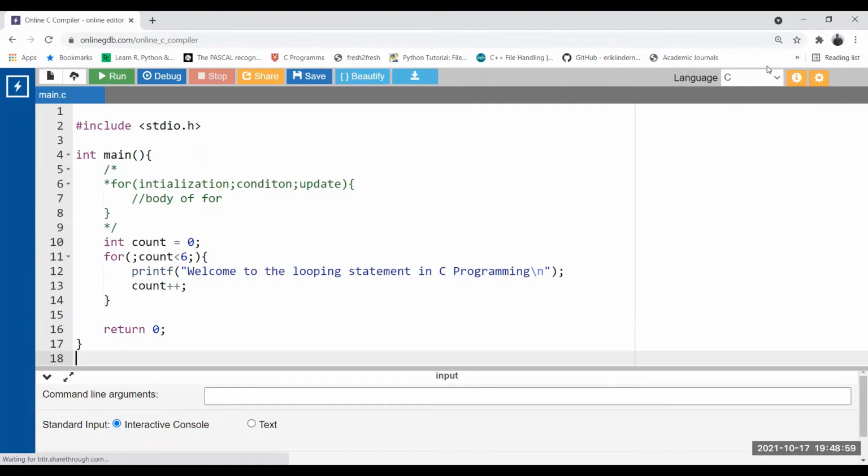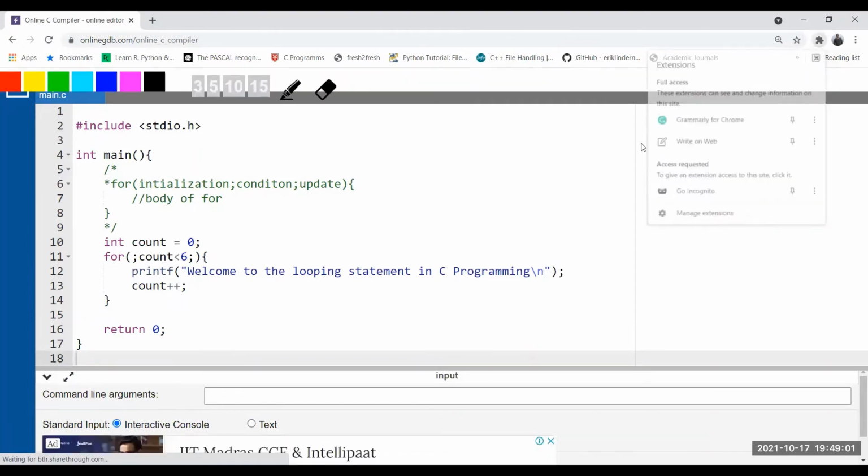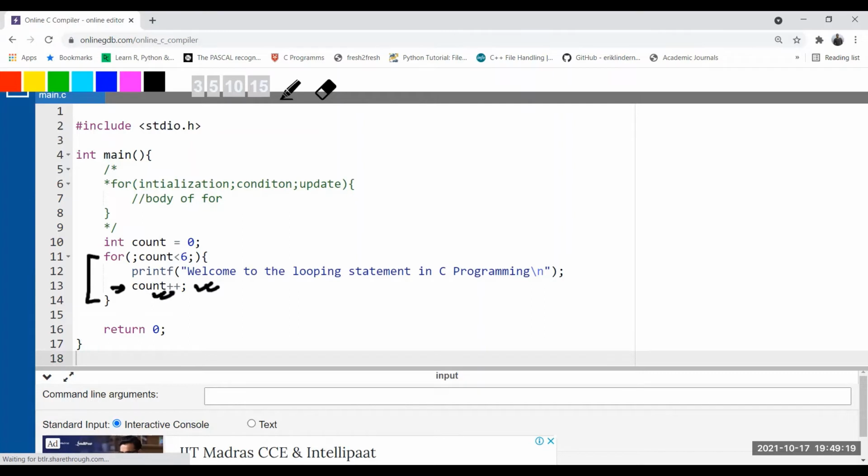Yes. So now just take the pen tool again. Now here you can see the count statement. Here the compiler will consider this is the last statement of the body. The compiler has nothing to do with the update being missing. After executing this statement, the program control will go up to the for loop.